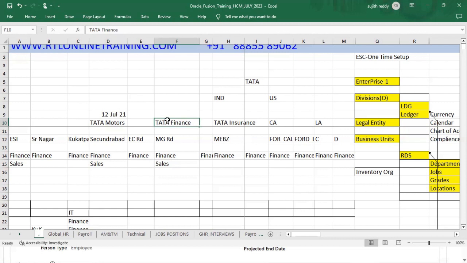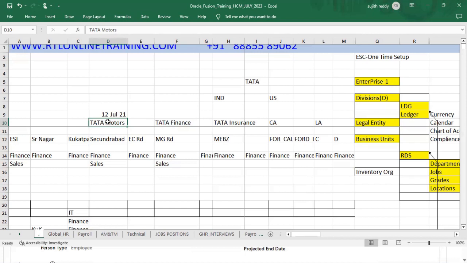Now here is one of the important questions in interviews: will the person number change for this particular employee? Obviously, person number is mandatory when you hire an employee for a legal employer.